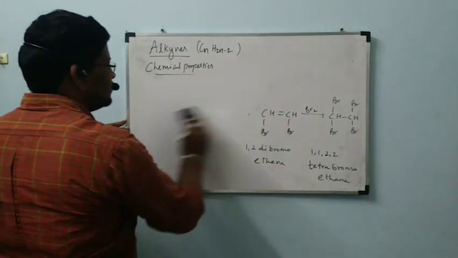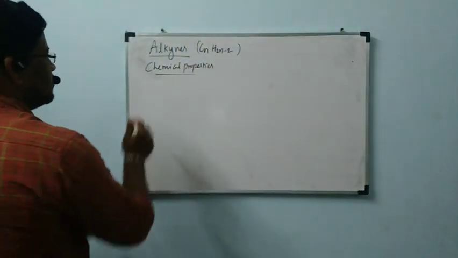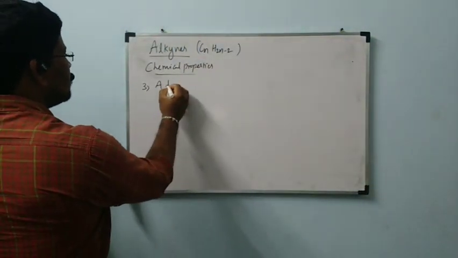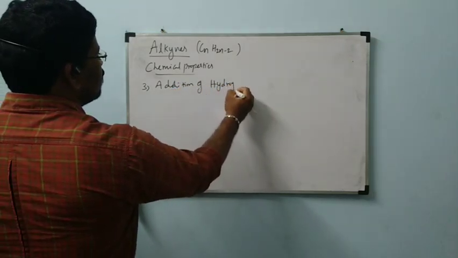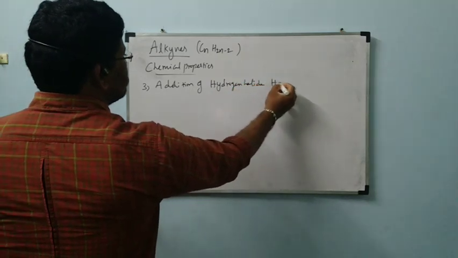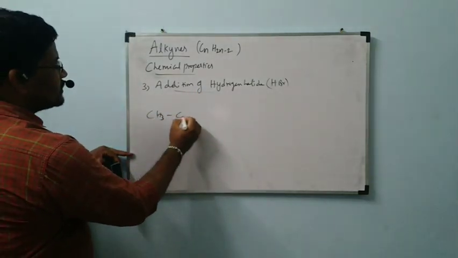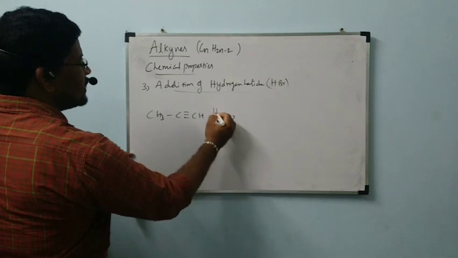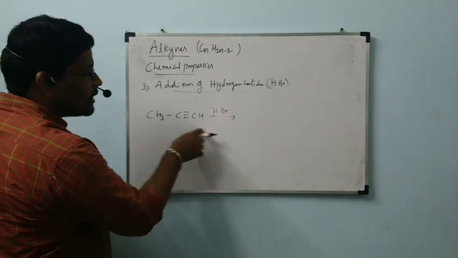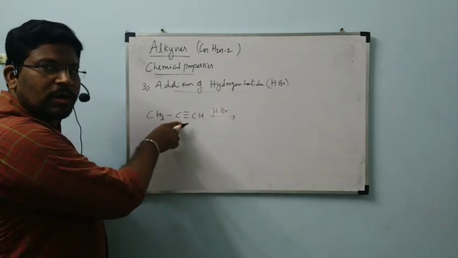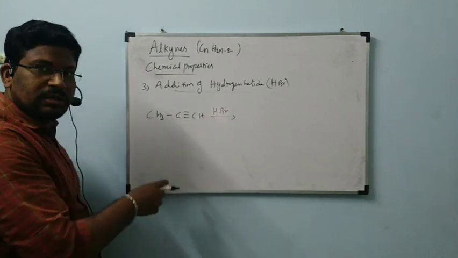Next, third one. Addition of hydrogen halide. Example HBr. CH3C triple bond CH reacts with HBr. Markovnikov's rule is followed. Br, the negative part, is added to the carbon which contains less number of hydrogens. Here no hydrogen, here one hydrogen is there. So first step,